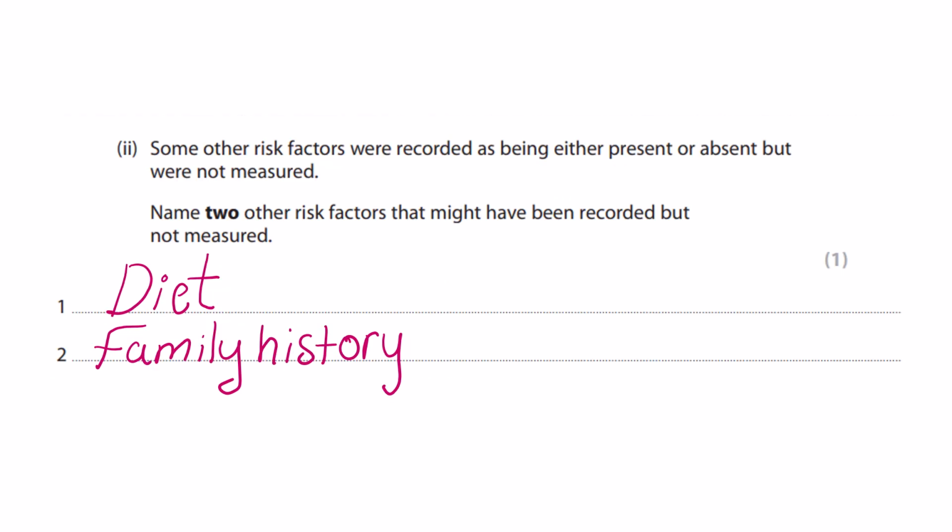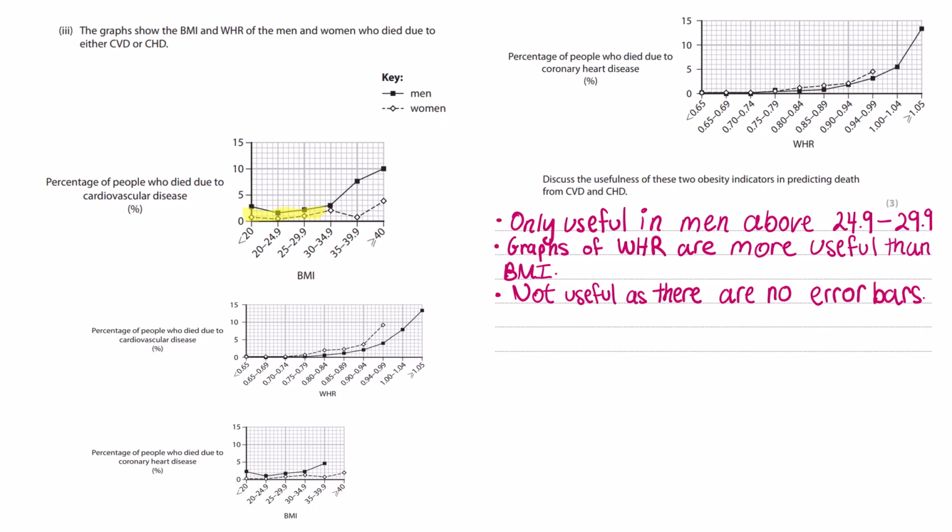Okay, some other factors were recorded as either being present or absent but were not measured. Name 2 other factors that might have been recorded but not measured. Well, that's a very easy question. Diet and family history. Okay, and over here they give us a graph. The graph shows the BMI and waist to hip ratio of the men and women who died due to either CVD or CHD. Discuss the usefulness of these 2 obesity indicators in predicting death from CVD and CHD.